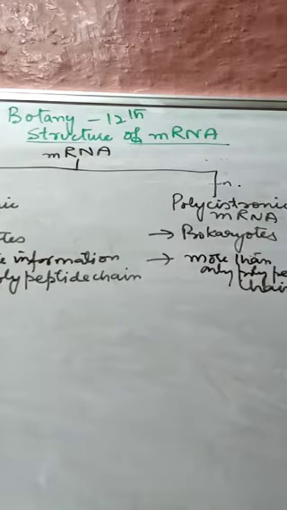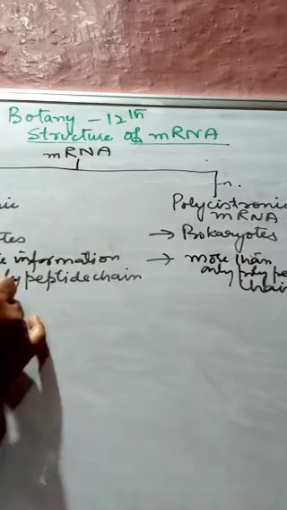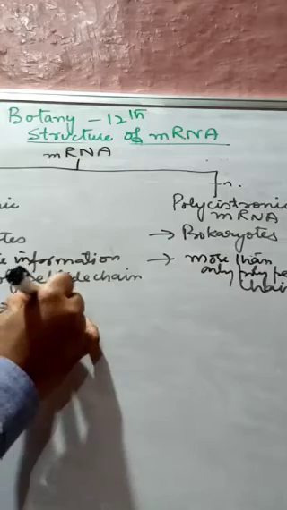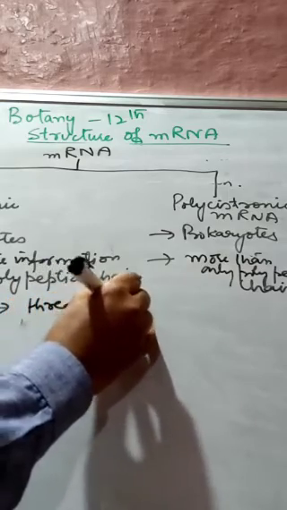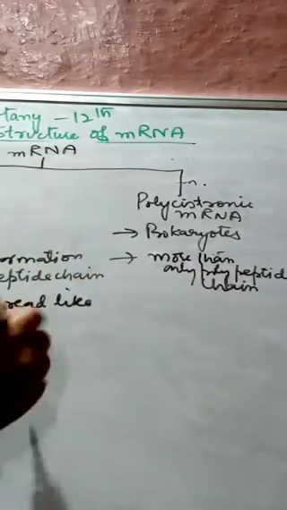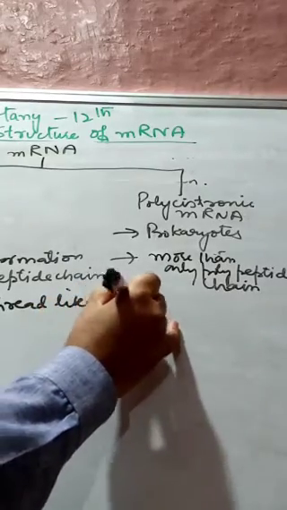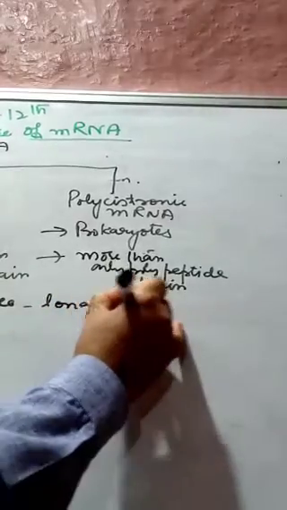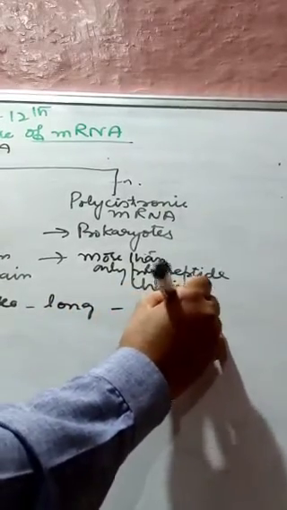Now if we study the structure of the mRNA, it is thread like, it is long, and it is single stranded.